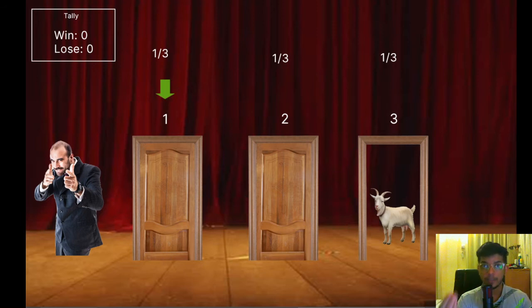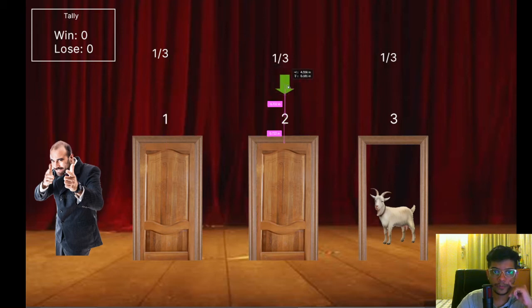And for this particular situation, for the Monty Hall problem, you are better off making the switch every single time. So every single time we are going to make that switch in this particular situation. The moment the host reveals that behind one of these doors is a goat, we are going to make a switch, and as you can see, I have created this tally section, and we're going to keep track of whether we win or lose if we make the switch, and see what happens if we make the switch every single time, right? So let's say we make the switch to door 2,